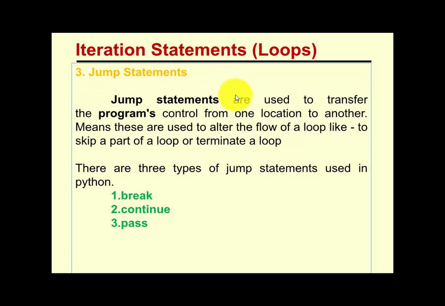So first, understand the definition of the jump statement. The jump statements are used to transfer the program's control from one location to another.